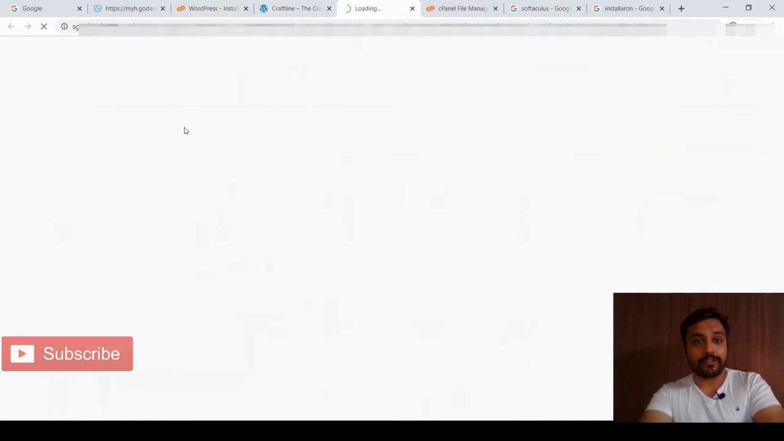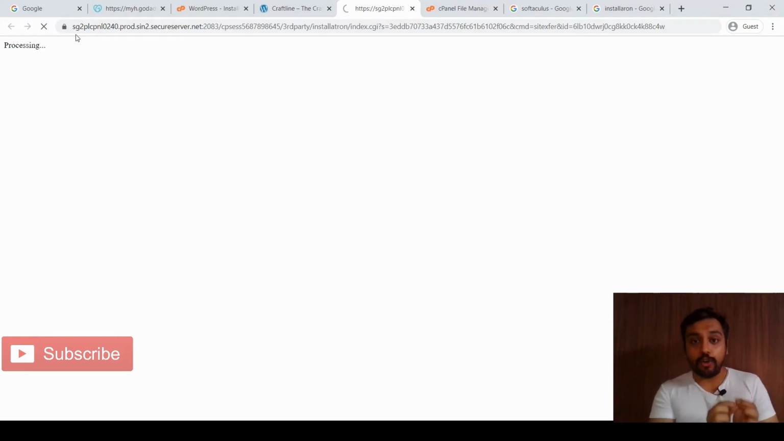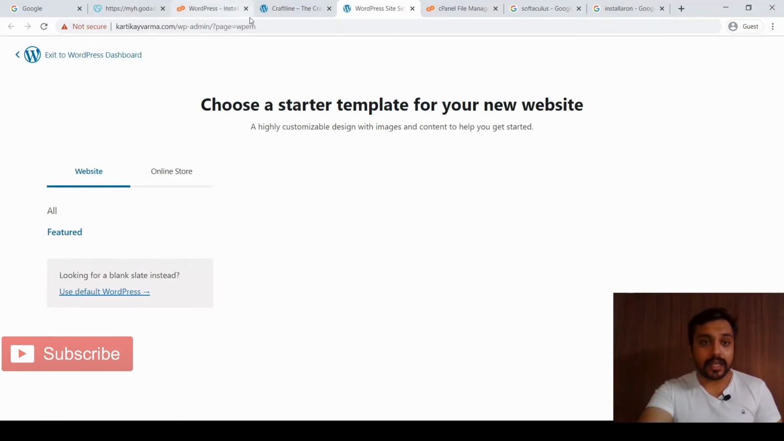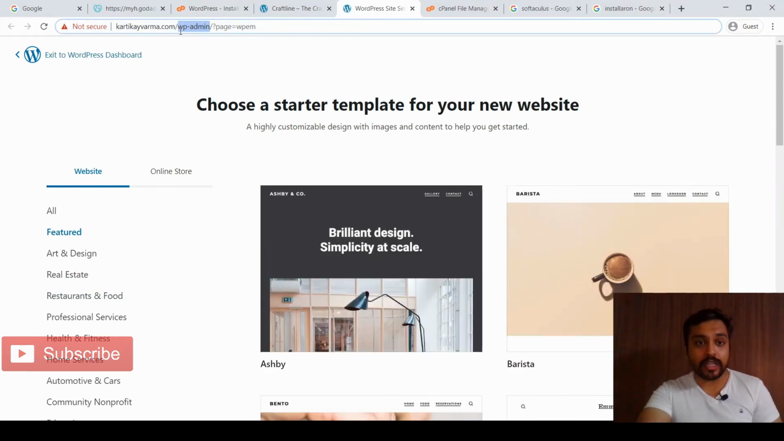Go to the backend of your website. Backend will be domainname.com/wp-admin. This is the path you need to choose if you want to access your WordPress website. Okay. So now this is the configuration dashboard of your WordPress website after the first installation. You won't do this every time you access your backend. This is only after the first installation.